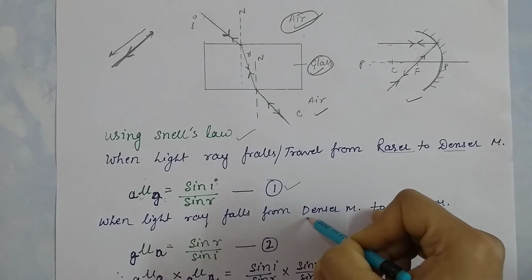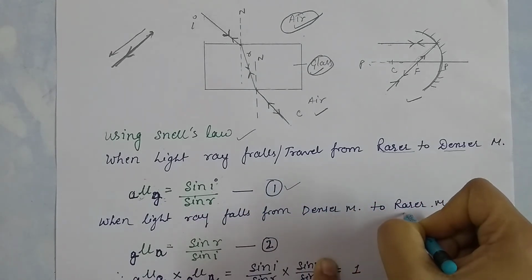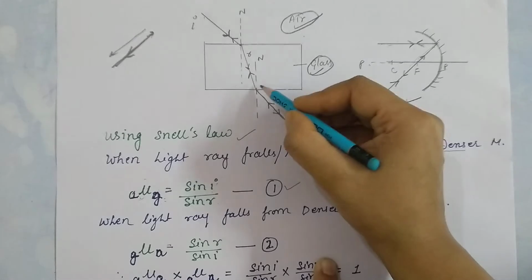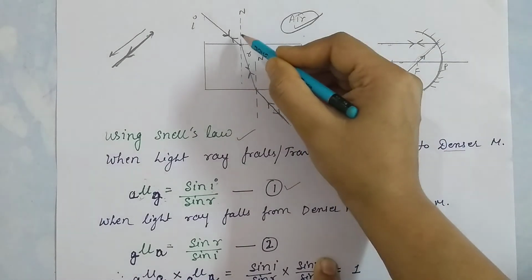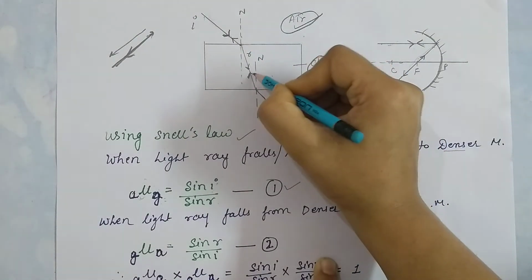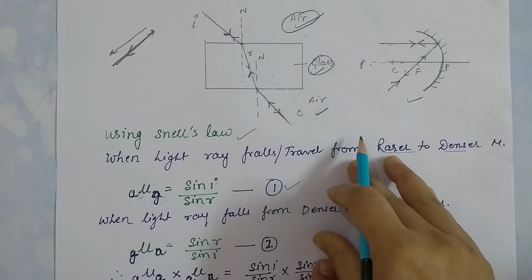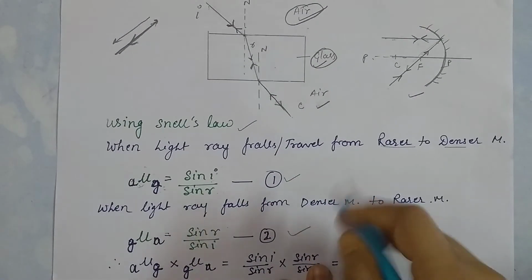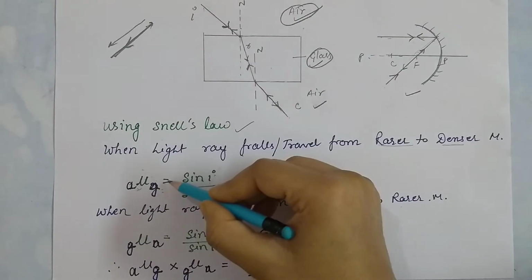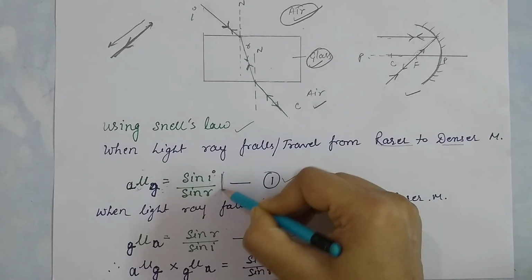When light falls from denser medium to rarer medium, it means the light is reversed, so we get sin r by sin i, the second form. This is your refractive index, according to Snell's law.